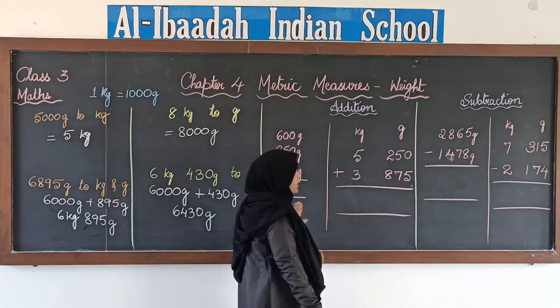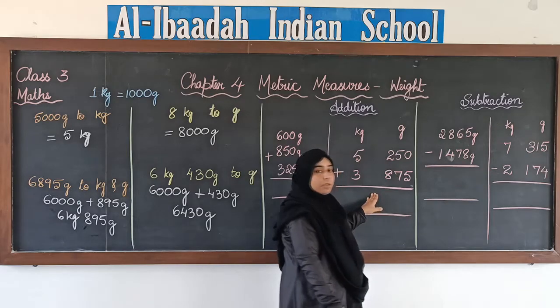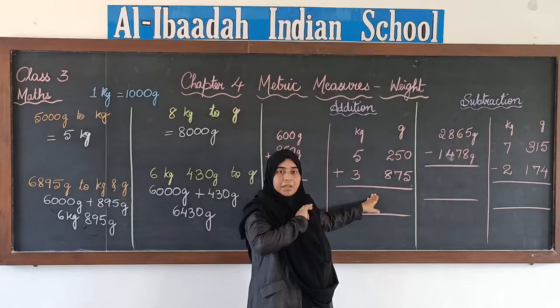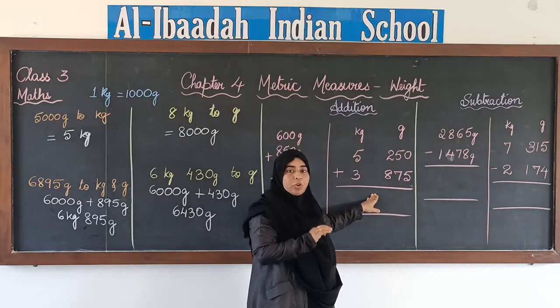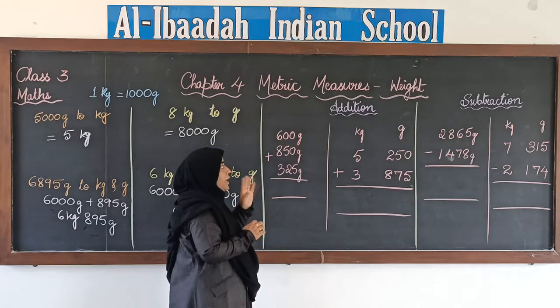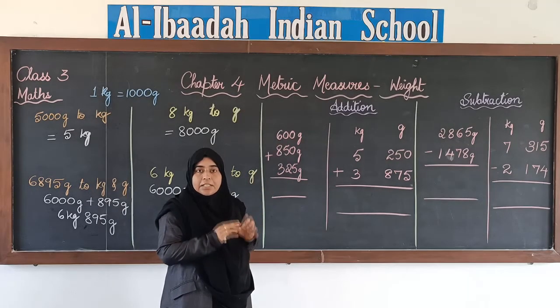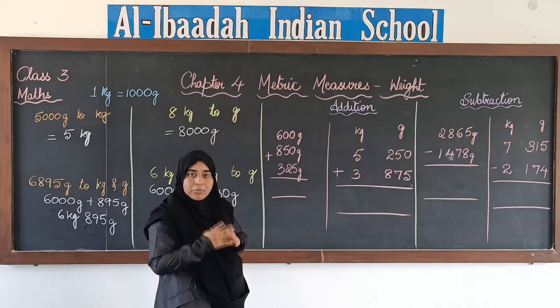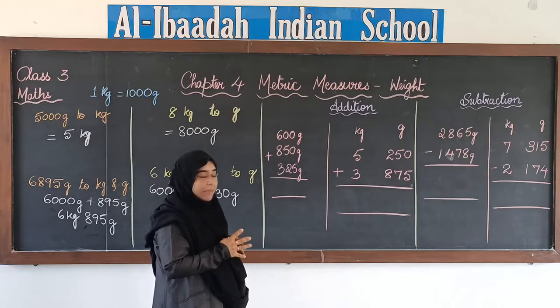Okay. Now next we will see how we add or subtract. If you remember when we did addition of length, I told you all that there is nothing special that we have to do. It is the same addition or subtraction like we do for whole numbers. The same applies to weight also. When we have grams and kgs also, addition or subtraction will be the same as the addition and subtraction of whole numbers. The same steps we have to follow.